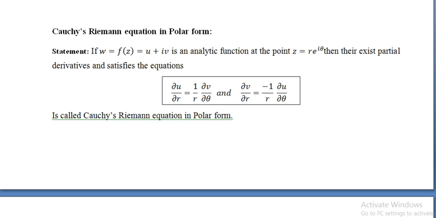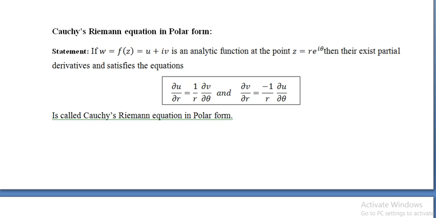So four partial derivatives: ∂u/∂r, ∂v/∂r, ∂u/∂θ, ∂v/∂θ, which satisfy the equations ∂u/∂r = (1/r) ∂v/∂θ, and ∂v/∂r = -(1/r) ∂u/∂θ. So this expression or equation is called the Cauchy-Riemann equation in polar form.